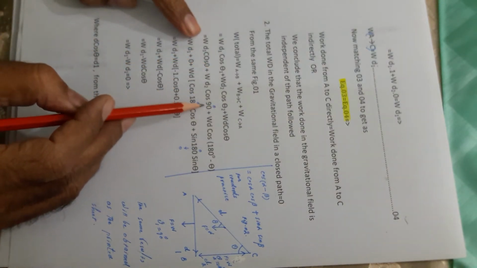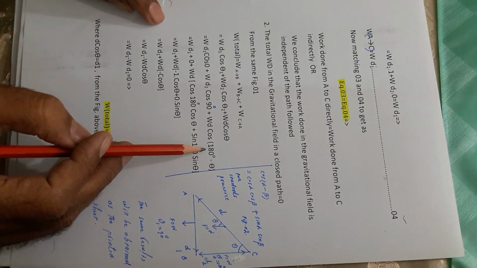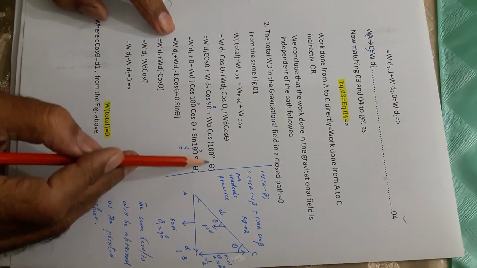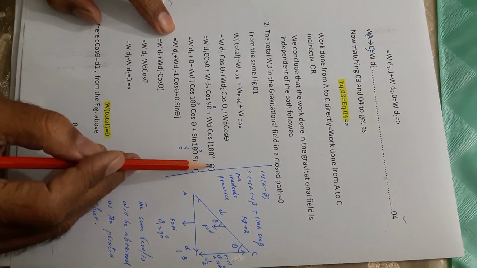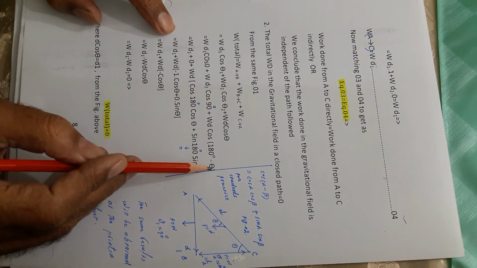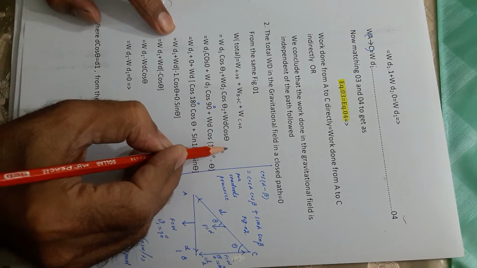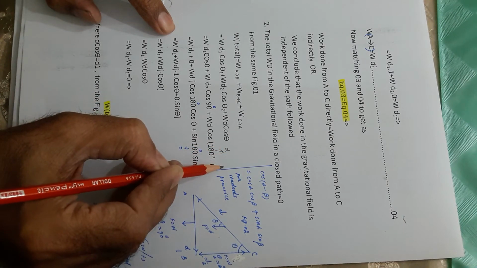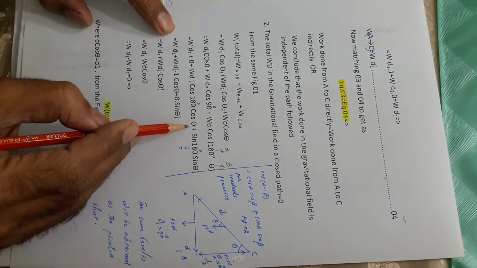So here theta 1 is 0. Theta 2 is 90 degrees, and the angle for C to A, from the figure you can see, is 180 minus theta. This 180 minus theta can be simplified by using the formula cos of alpha minus beta equals cos alpha cos beta plus sin alpha sin beta. So this can be considered alpha, this can be considered beta, and if you are having minus, this will become plus.